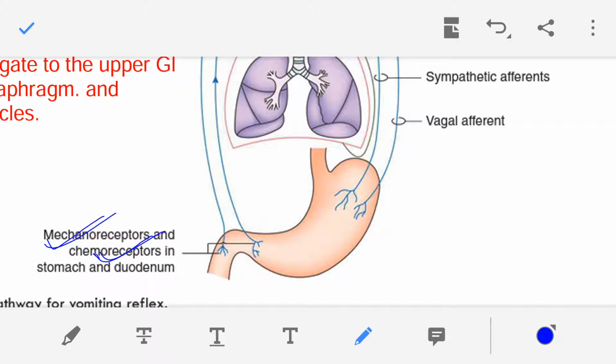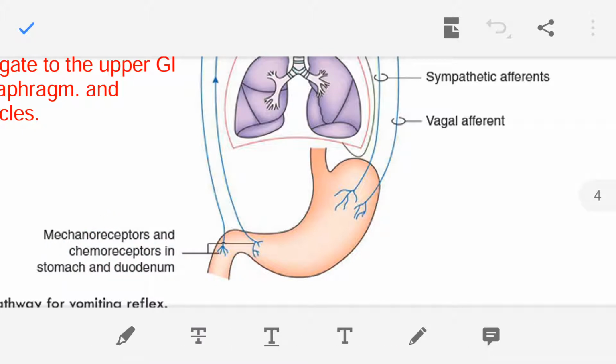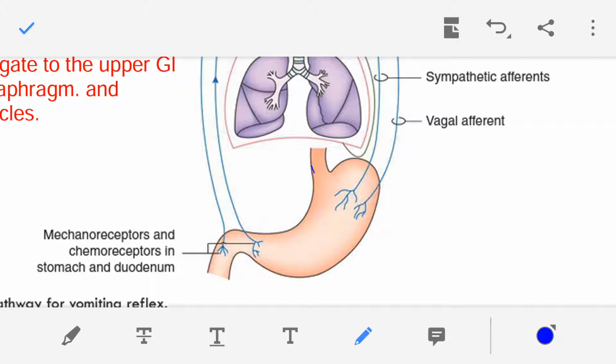Now these mechanoreceptors and chemoreceptors can be stimulated in different ways. Let's say a person has eaten too much, so due to the distension or enlargement, the food is putting pressure on the wall of the stomach, so the mechanoreceptors are excited.